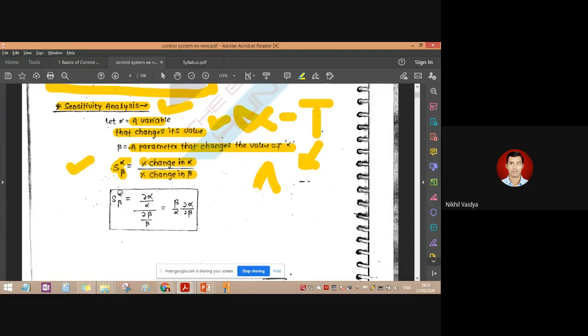Basically the complete sensitivity will be defined as d alpha, that is a small change in temperature, upon the change in the atmospheric temperature. Let's say the temperature has to be adjusted to 27 degrees Celsius, and the temperature level is a little higher than that, so accordingly it will adjust. As soon as the ratio becomes equal to 1, that will be called the perfectly sensitive system. It senses as good as what we want.